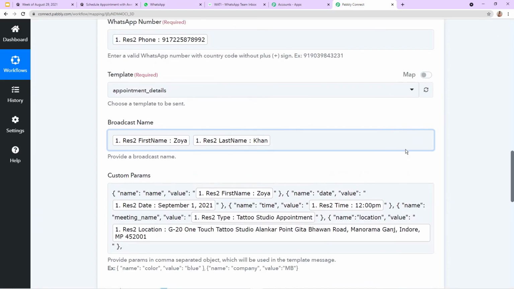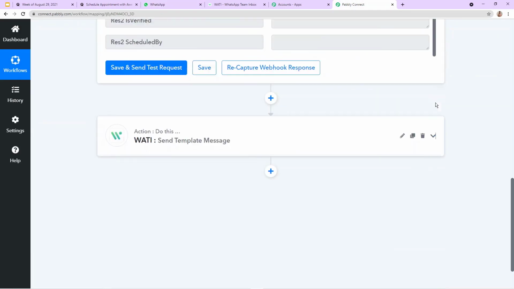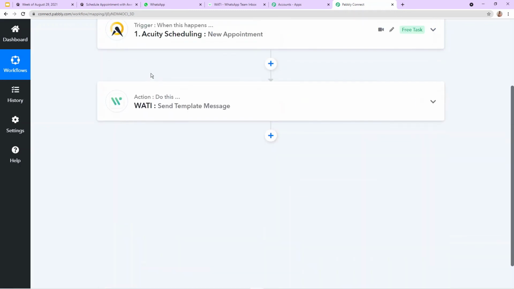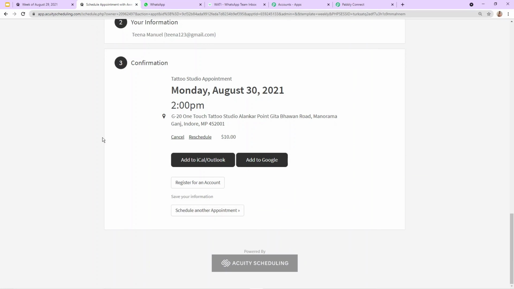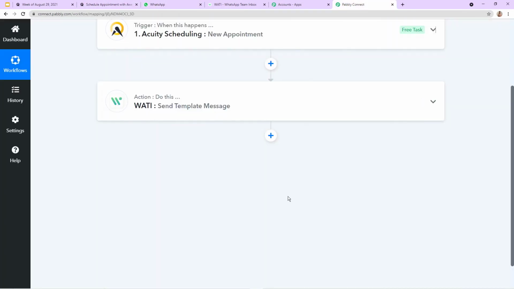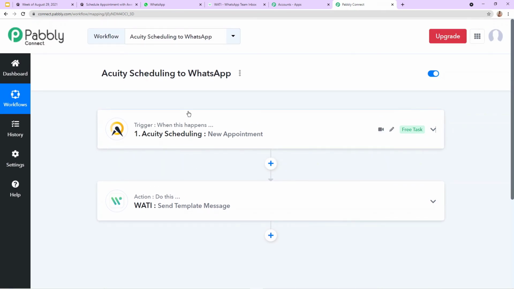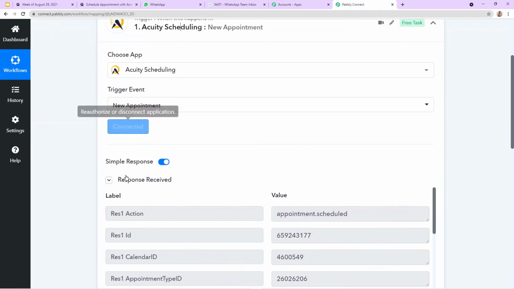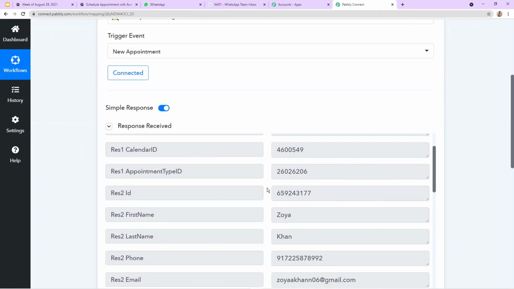Wonderful. This means we have successfully integrated these two software applications with the help of Pabbly Connect, which is Acuity Scheduling and Vati. So as and when the customer is booking an appointment, the message is sent on WhatsApp automatically. Isn't it wonderful? So let's understand what we did. First, we integrated Acuity Scheduling with Pabbly Connect, and then we captured all the data of Acuity Scheduling into Pabbly Connect.